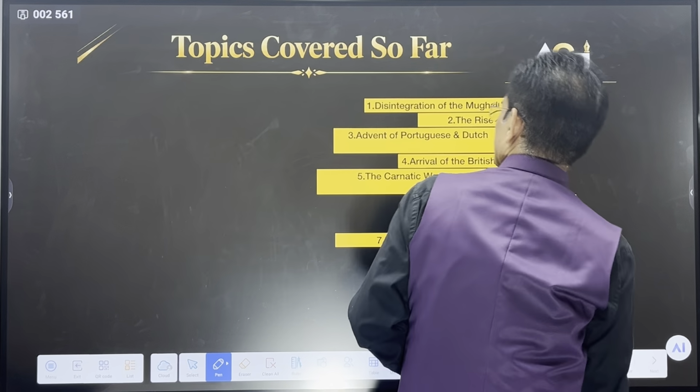Because this treaty was with the Bombay government and this treaty was with Calcutta, Warren Hastings. Correct? And now, after some time, Warren Hastings realized that Nana Fadnavis was in touch with the French. He came to know about it. So again, the war continued. They realized that the Marathas must be tackled. So this war continued.